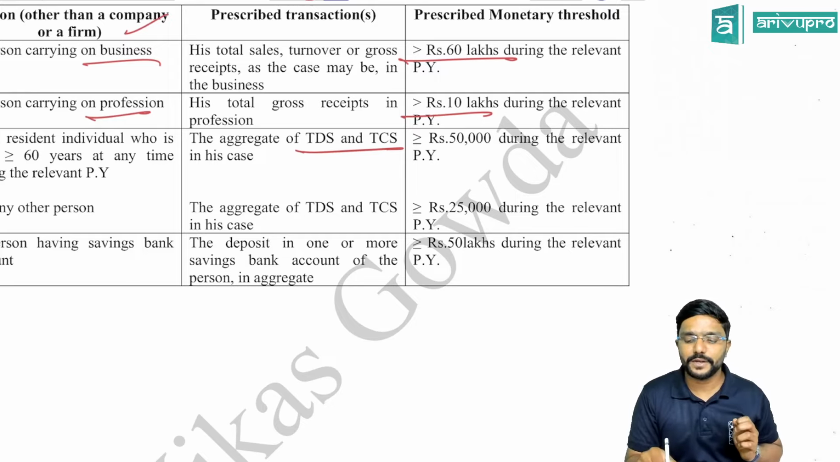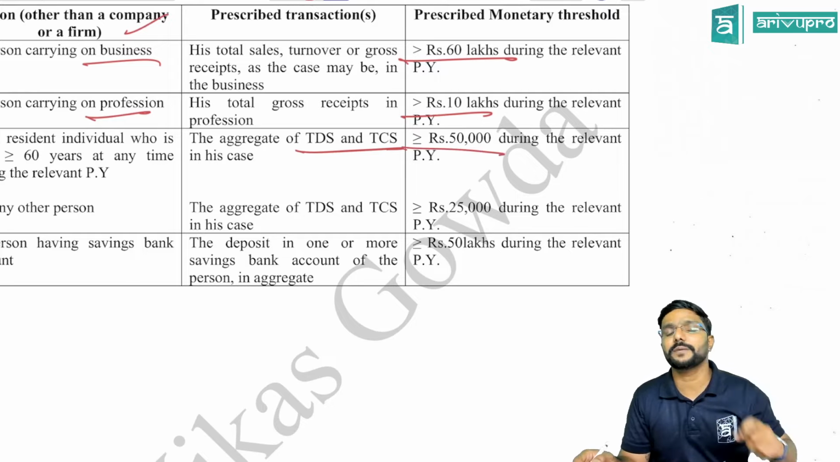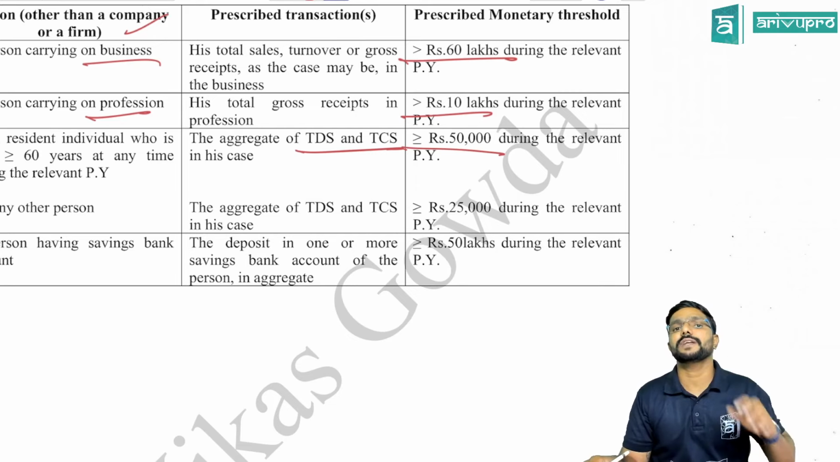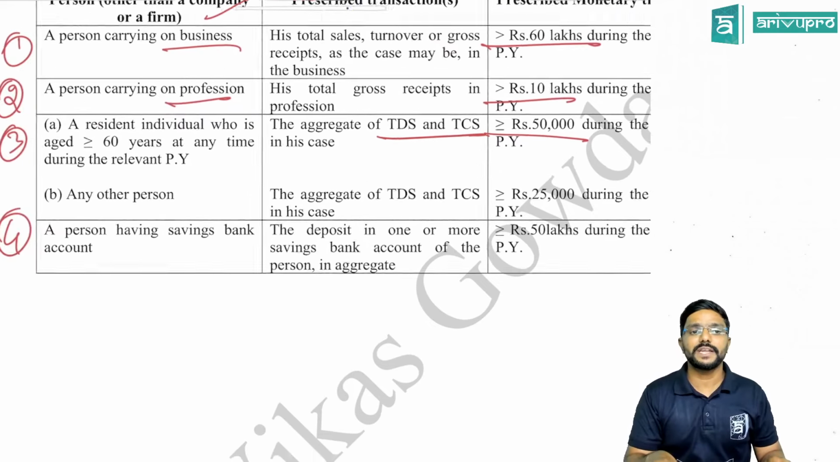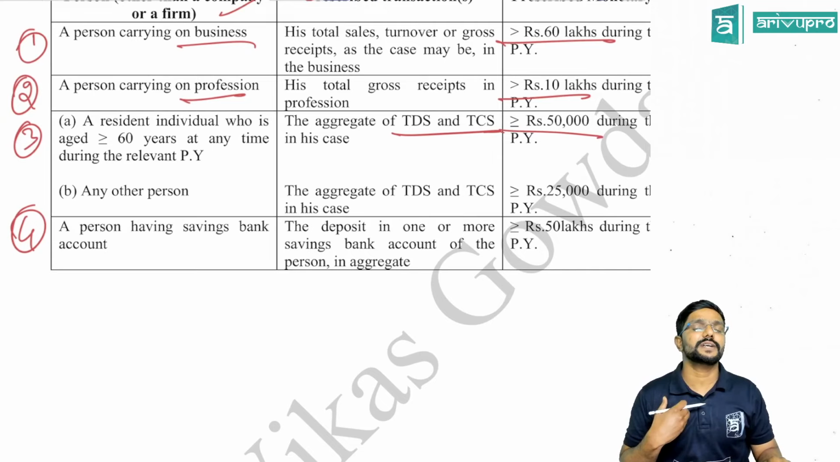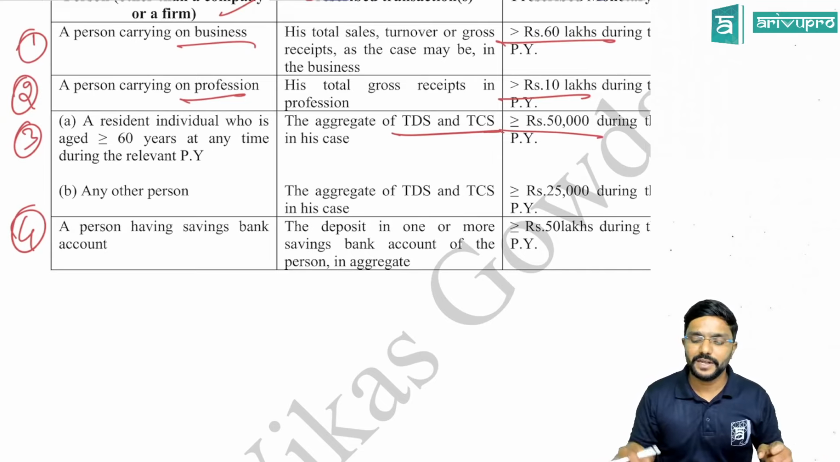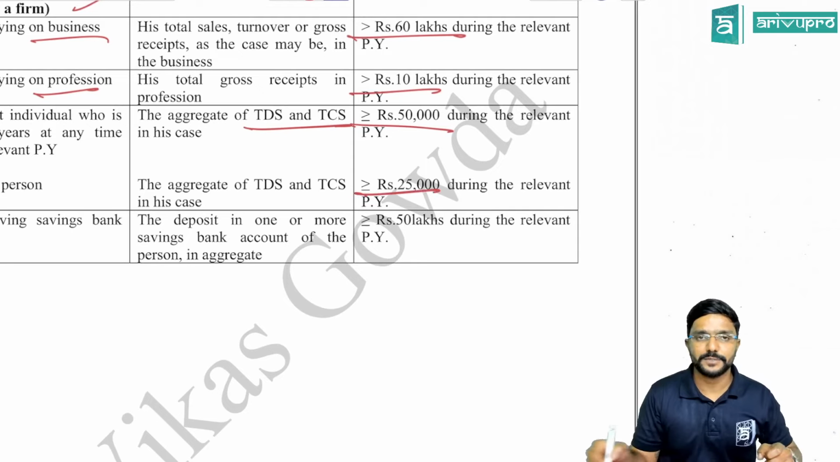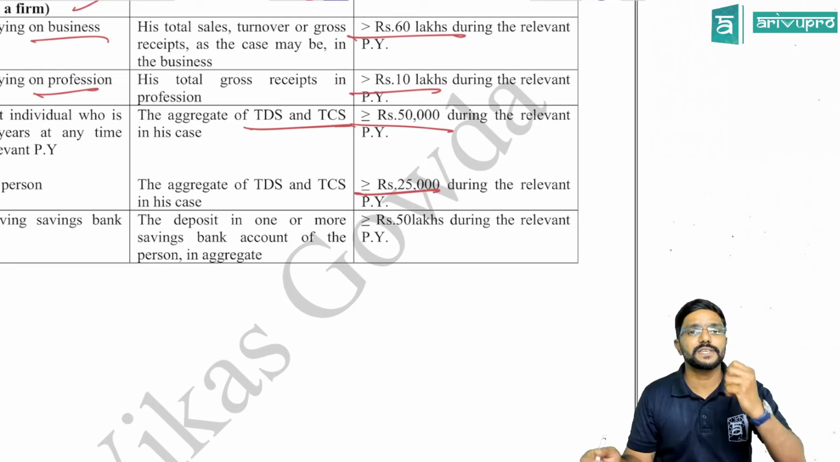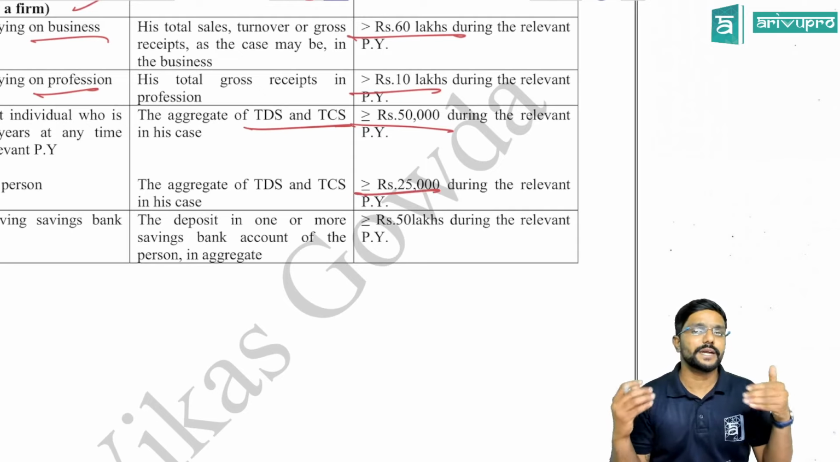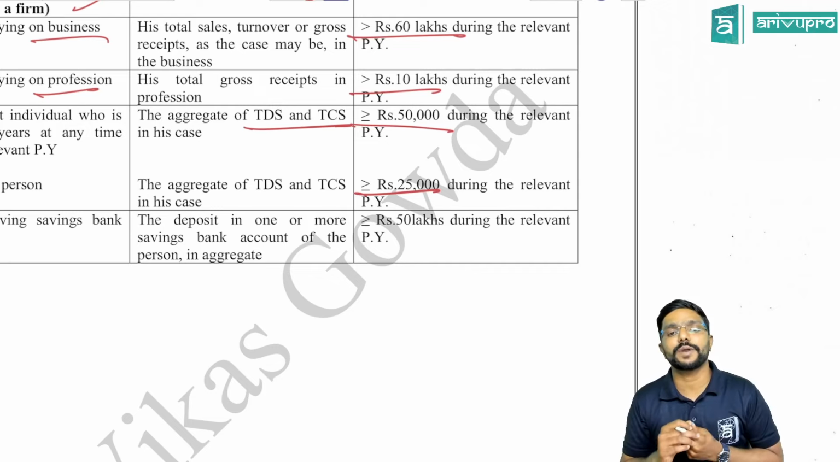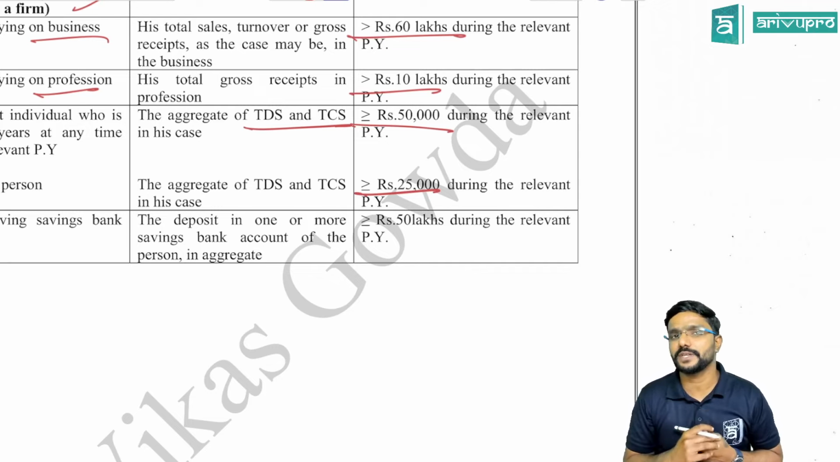If it is more than or equal to 50,000 during the relevant previous year, then they have to file the returns, guys. Sir, what in any other case? I am a resident individual aged less than 60 years, or I am a non-resident. For me, half of that limit is applicable. If TDS as well as TCS both put together, collected or deducted, is more than or equal to 25,000 during the relevant previous year, then I have to file the returns, mandatory.